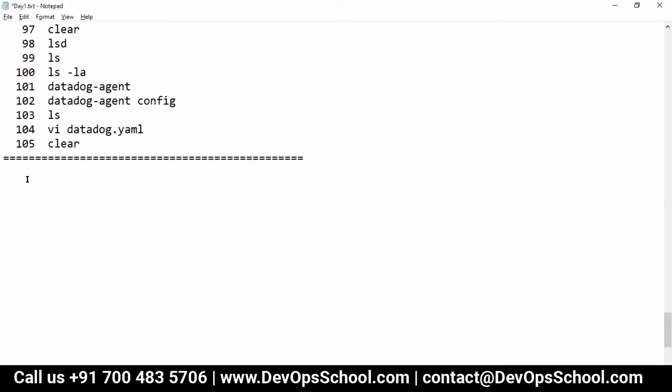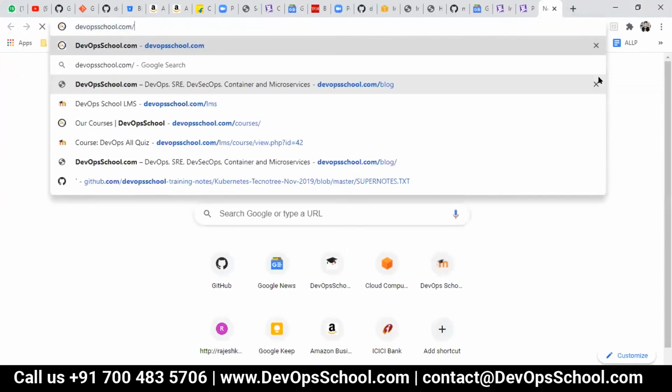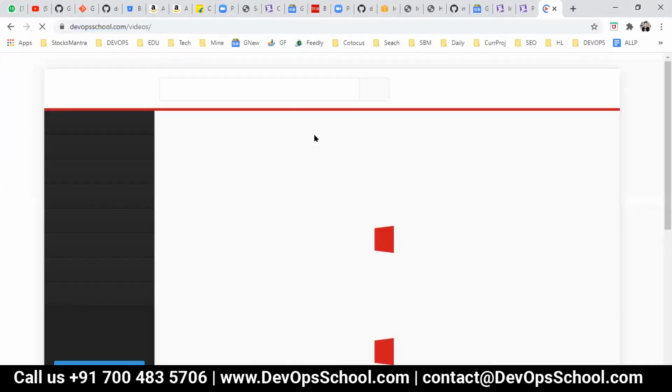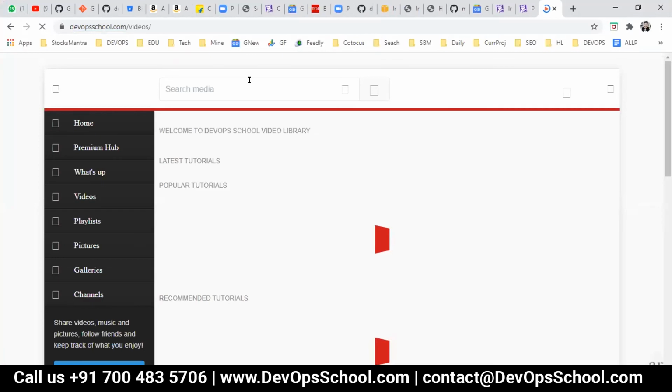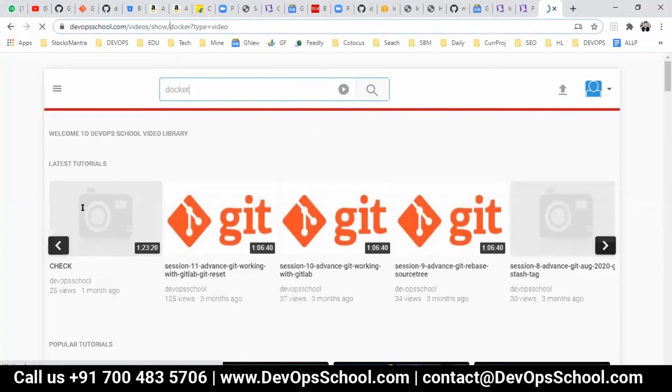Wonderful. So guys, first of all, Docker integration is very powerful with Datadog. So what is Docker? Docker manages containers in a simple way. If you really want to know in detail, those who have no idea what Docker is, what a container is, and all stuff like that, you can check out my videos at this place, and you'll find hundreds of tutorials on container technology. Just type Docker, and those who are interested can self-learn.